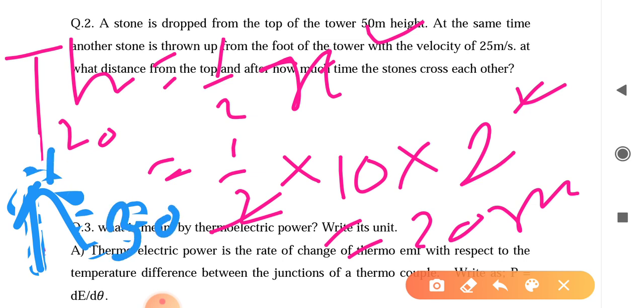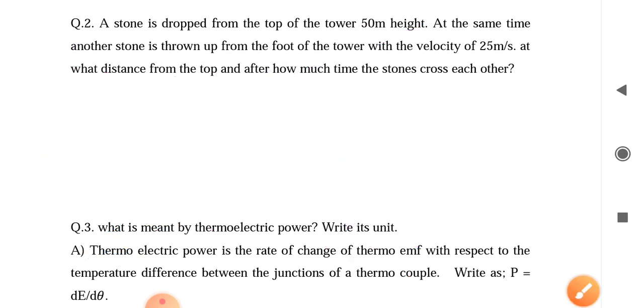Here they meet, 30 meter from the foot of the tower and 20 meter from the top of the tower. This is the answer of question number 2.